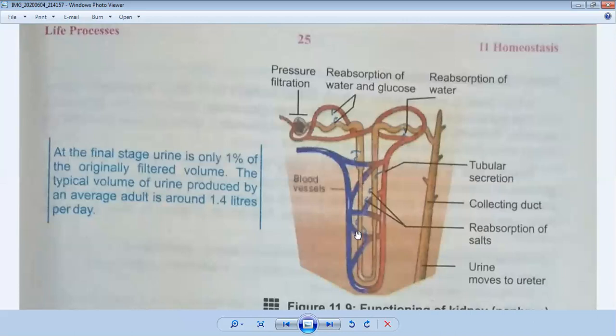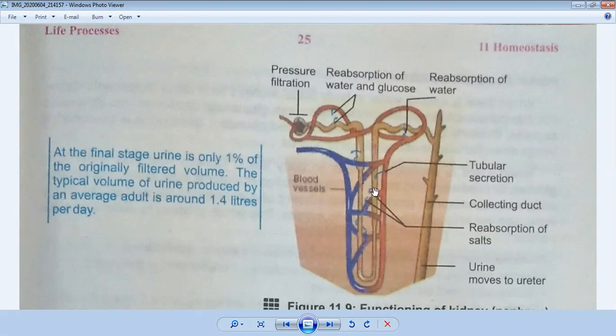This is the descending limb, and here water is reabsorbed. This is the ascending limb, and here salts are reabsorbed. So reabsorption of salts and water happens in the loop of Henle. This is the descending limb, and this is the ascending limb. This process completely happens in this part.